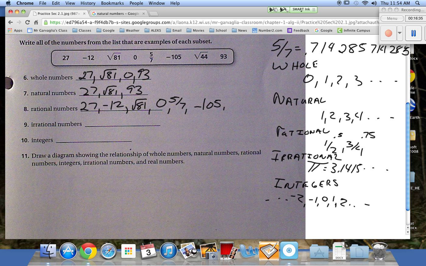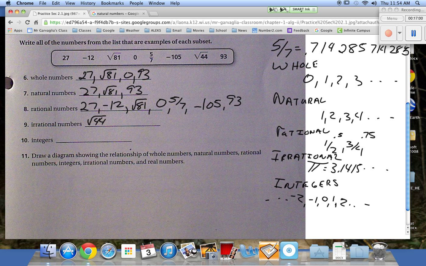I would guess that square root of 44 is not a rational number. It's probably irrational. How about 93? Yes. Okay, so we've got that. What would be the irrational numbers up here? Notice we have all the rational numbers. Which one would be irrational? Square root of 44.